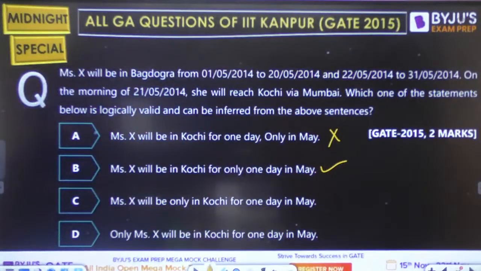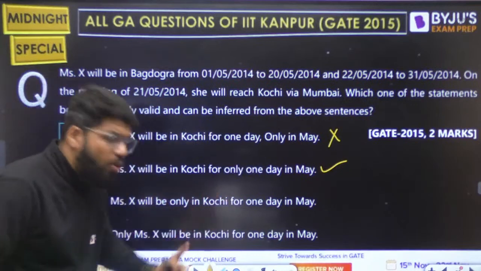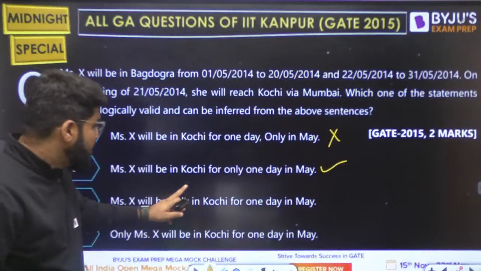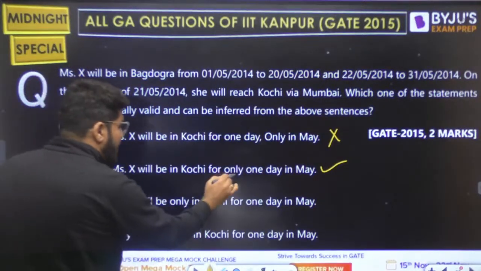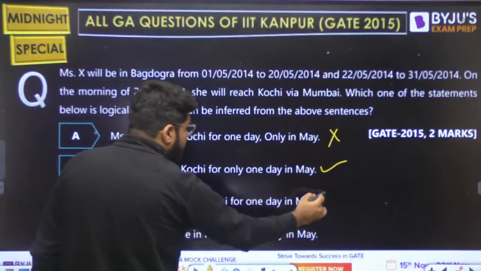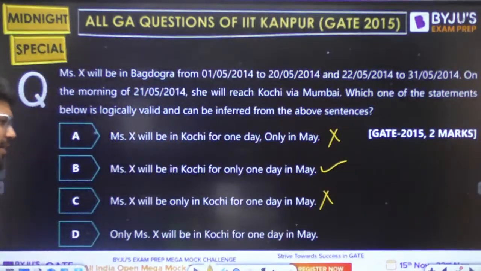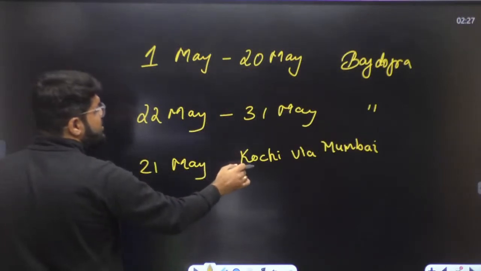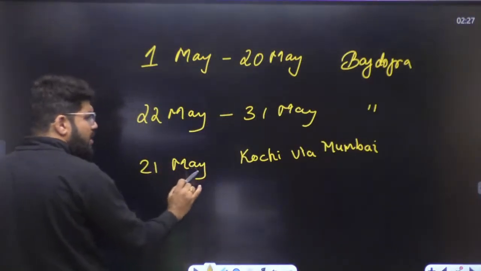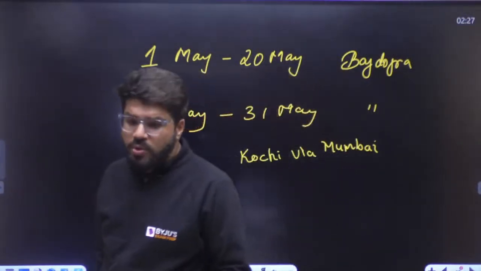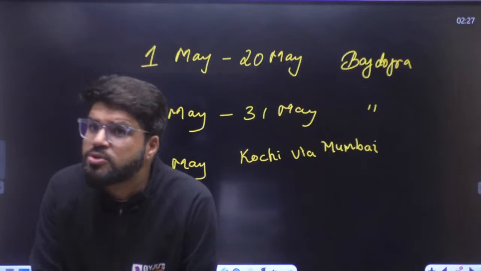Let's read the rest. Miss X will be only in Kochi. Now this one word is changing the option. Miss X will be only in Kochi for 1 day. The word "only" has been moved from here to there. She will be only in Kochi for 1 day in May. That is wrong, because for the remaining 30 days she is in Bagdogra, and on that one particular day she is reaching Kochi via Mumbai. She is reaching Kochi via Mumbai, meaning she has touched Mumbai also that day.